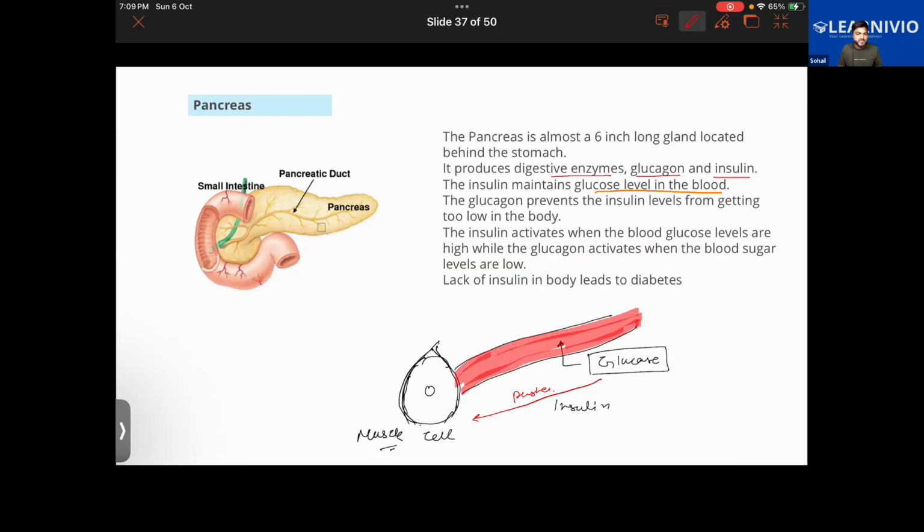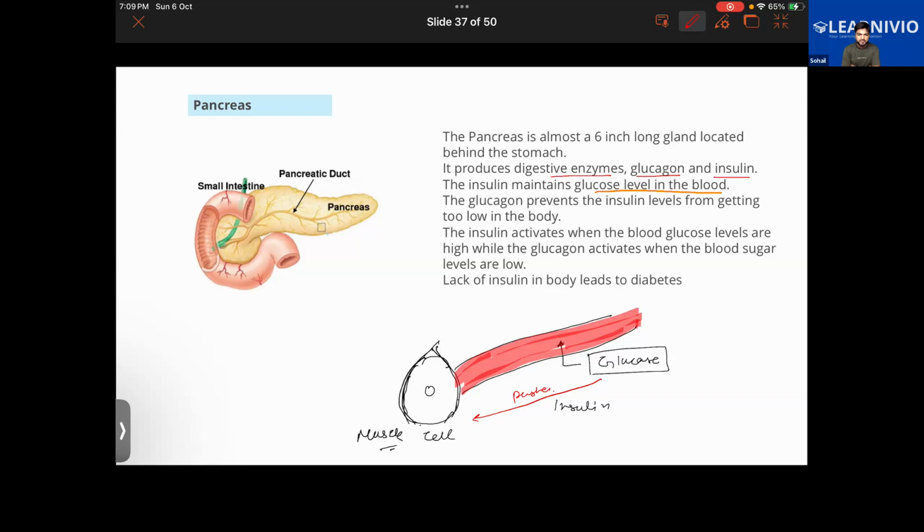If you have understood it, summarize it. So the pancreas has glucagon and insulin. Insulin helps the body when there is too much blood sugar.